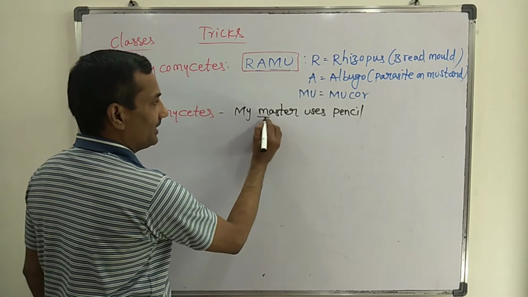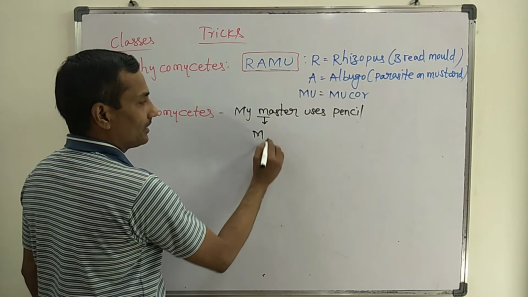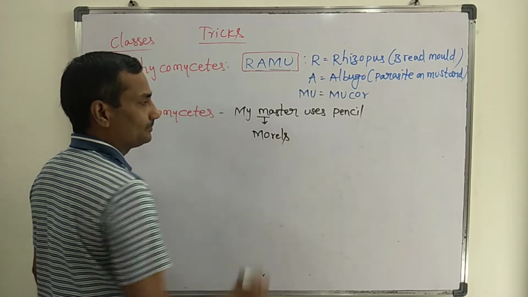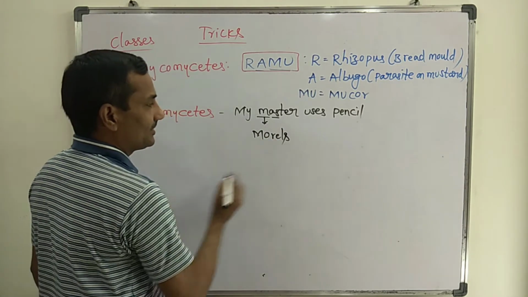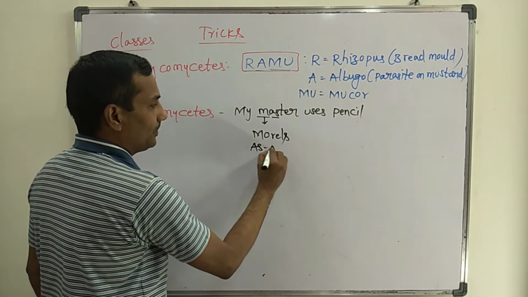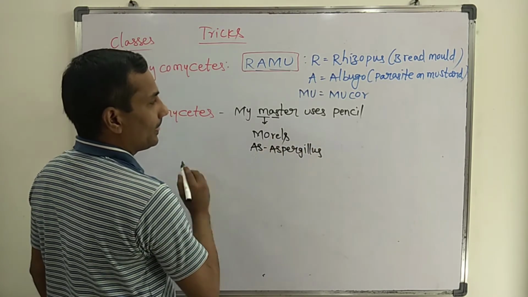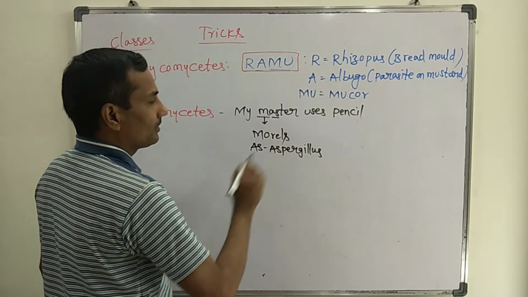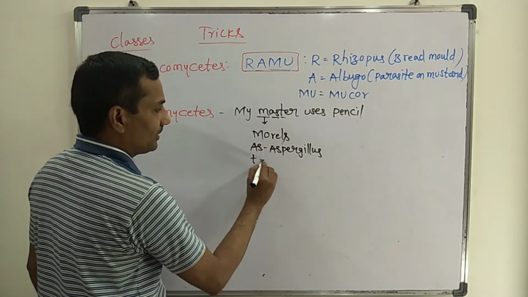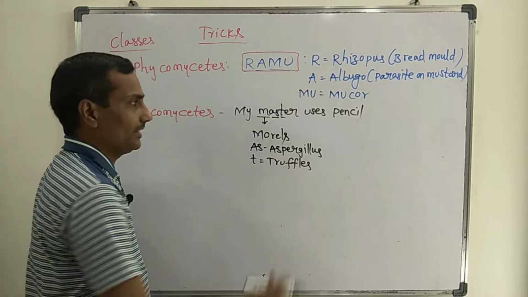The first M stands for morels, an edible fungus. AS, aspergillus. This is one more example. T stands for truffles, also an edible fungus.